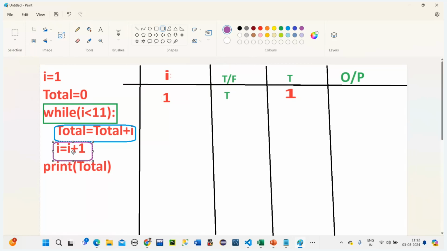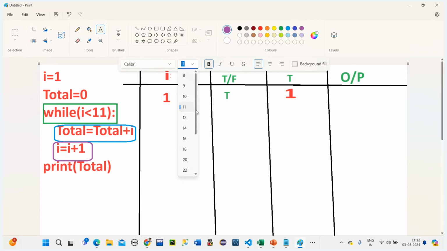So now this time the I value will become how much? I is equal to I plus 1. What was the I value earlier? 1. So the I value becomes 2. Yes, so now I value is 2. Got it?